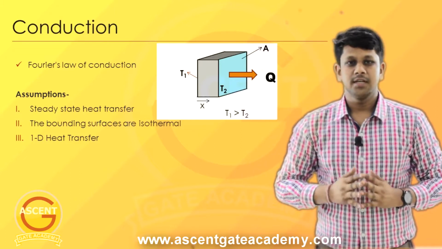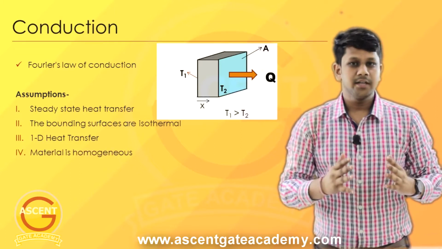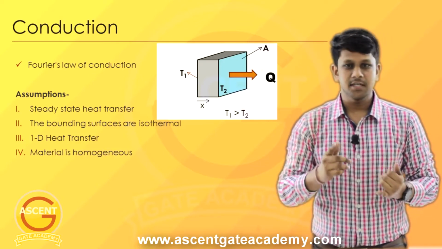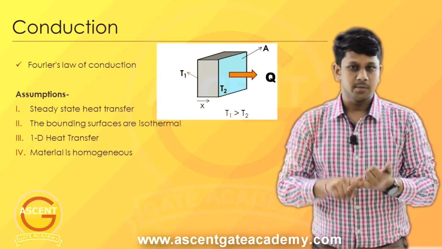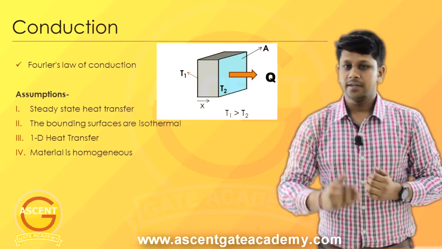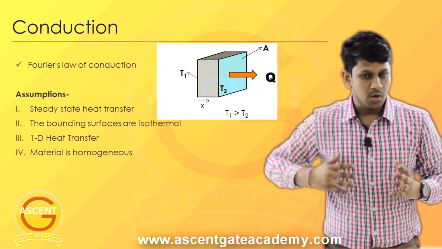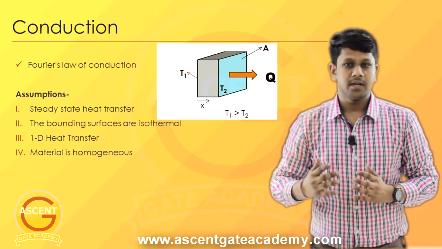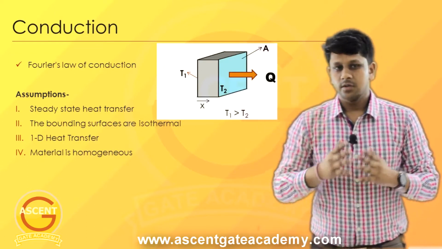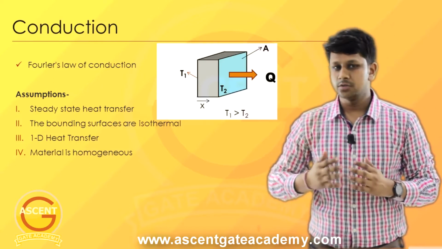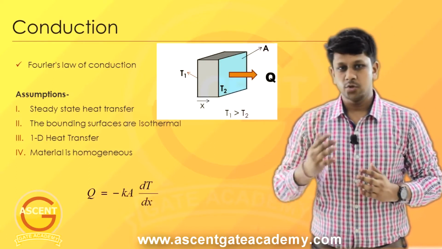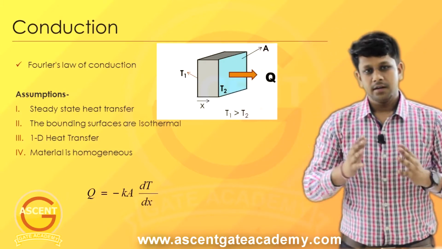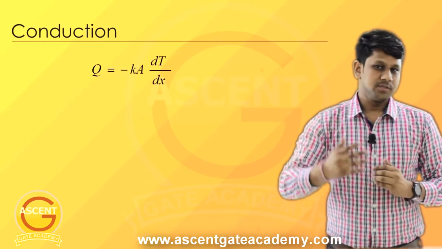The fourth and last assumption is the material is homogeneous. A homogeneous material means the physical properties like density and thermal conductivity are the same at different points, or throughout the body the density and the thermal conductivity are not going to change. So under these assumptions we can use the equation of Fourier's law, which is Q equal to minus K A dT by dx. Now let's make some more assumptions.